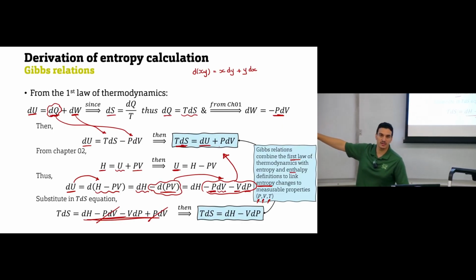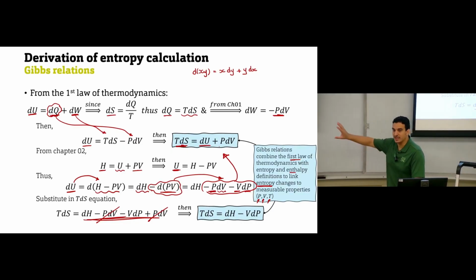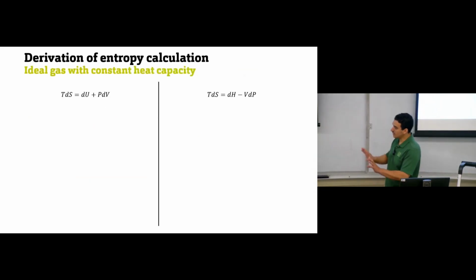We will use these Gibbs relations again in chapter 6. But this is an idea about where these Gibbs relations came from, just relating entropy to pressure, temperature, volume, internal energy, or enthalpy. So now we have these two equations, the Gibbs relations.